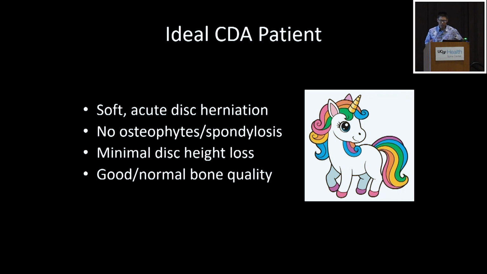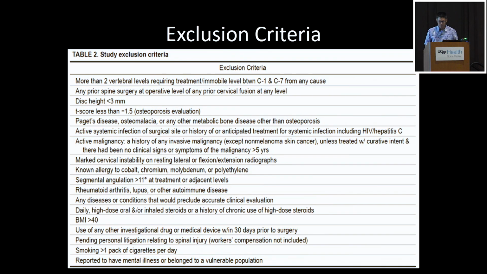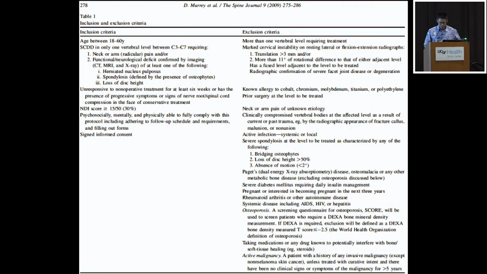You know, the patient with the soft acute disc herniation, really no osteophytes, really mild spondylosis, and minimal disc height loss. And typically want some good or normal bone quality. And why is that? Because these patients are going to do great. But we know from the FDA trials that there were significant exclusion criteria from what they studied for both 1 level and 2 level patients. As you can see here, there's not for you to read. I know it's hard to see, but you can see the exclusion criteria are almost a third of the length of the inclusion criteria.